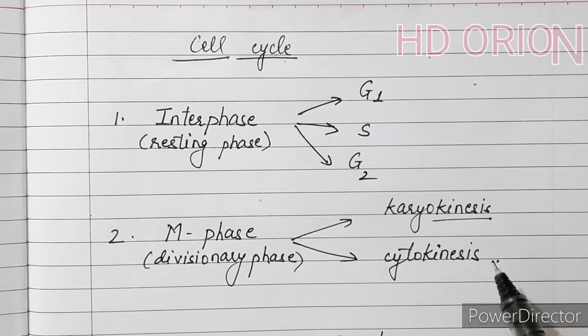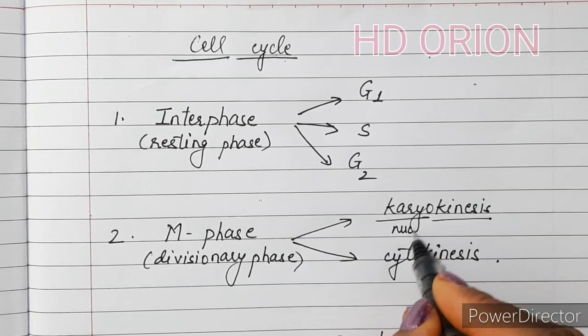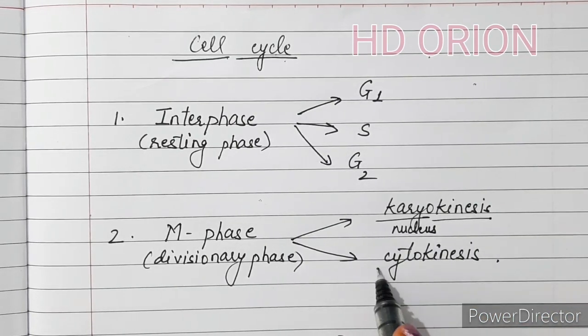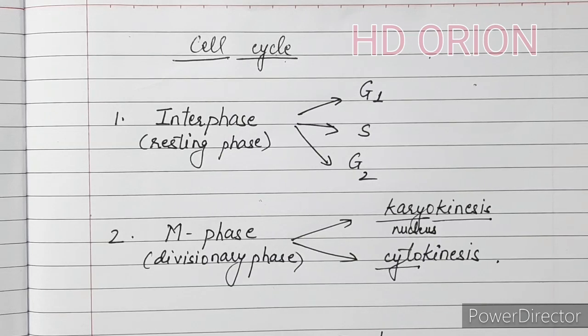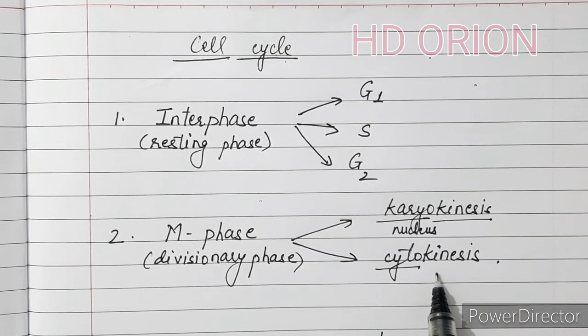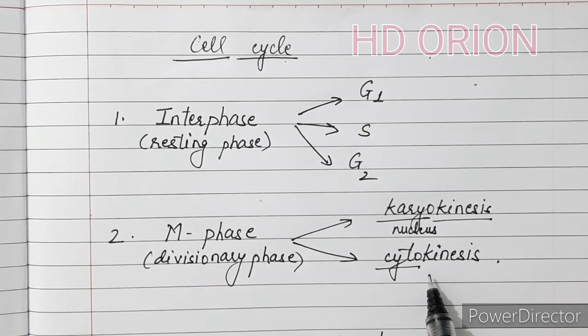Kinesis actually means division and karyo means nucleus. So here what will take place? The division of the nucleus, and here the cytoplasm will divide. So we see that karyokinesis is always ahead of cytokinesis. Always the nucleus will divide first and later the cytoplasm will divide. In a cell we have nucleus and cytoplasm, so nuclear division is always ahead of the cytoplasmic division.